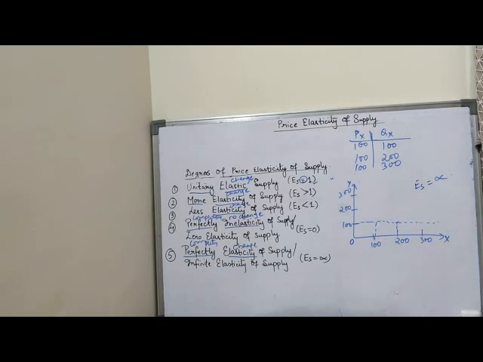So this is the degrees of price elasticity of supply. I hope it is clear. Please note down this one.